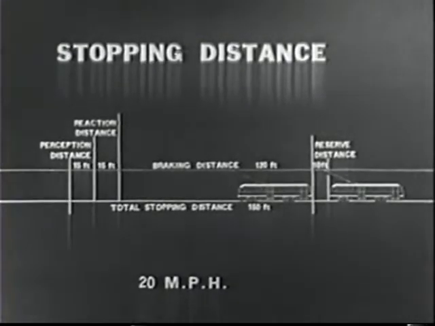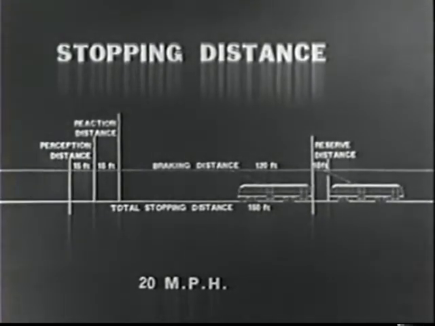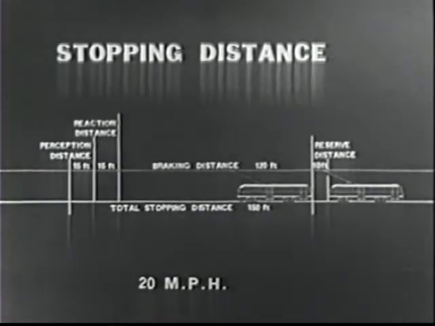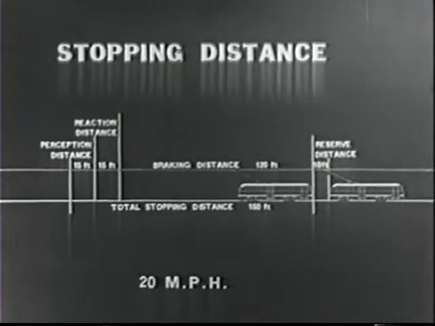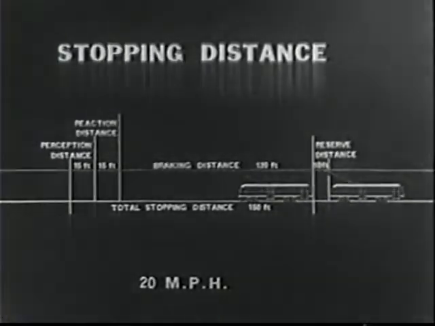The total stopping distance of 150 feet consists of perception distance plus reaction distance plus braking distance. These components, perception, reaction, and braking distances that make up total stopping distance, are variable. The factors affecting these will be explained in later scenes.